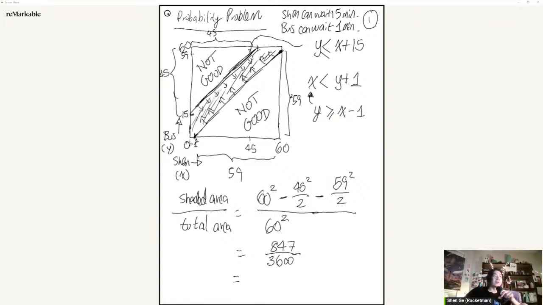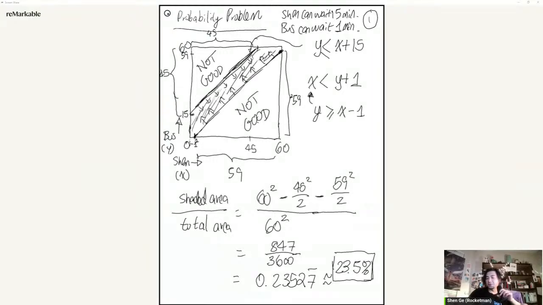847 divided by 3600 turns out to be 0.23527 repeating. Now, you can probably just round that and multiply it by 100 to get a percentage. So it's like 23.5%. So I have less than a quarter probability of actually catching the bus here, which doesn't bode very well. So how can I improve this probability? Well, I can probably wait longer.